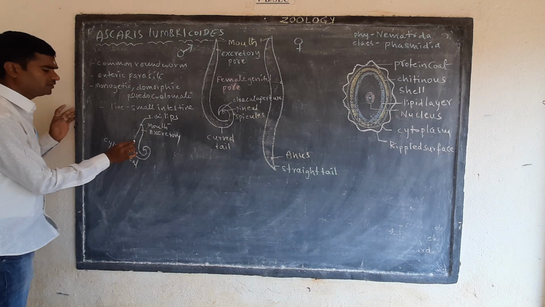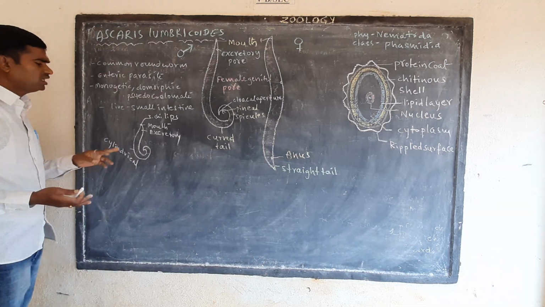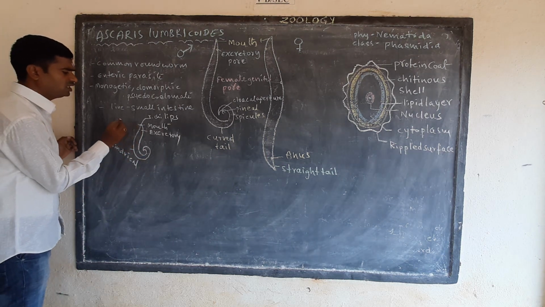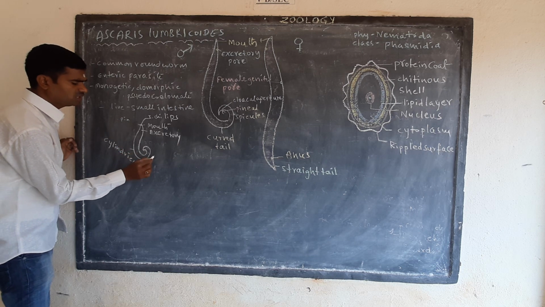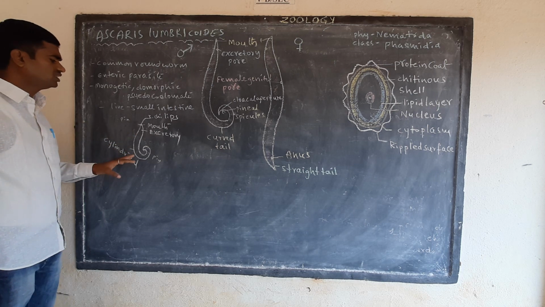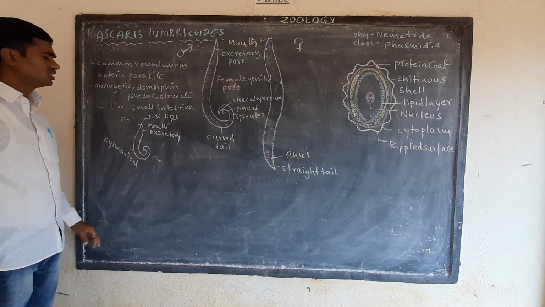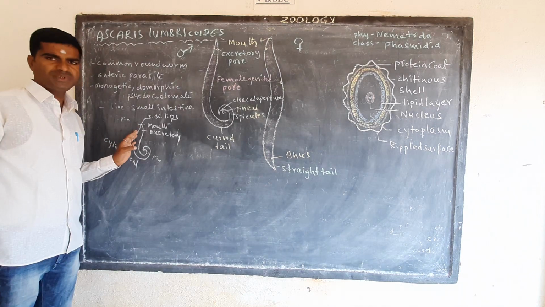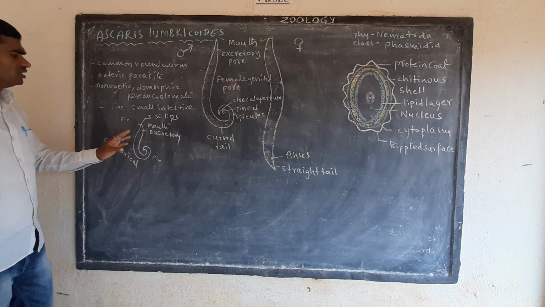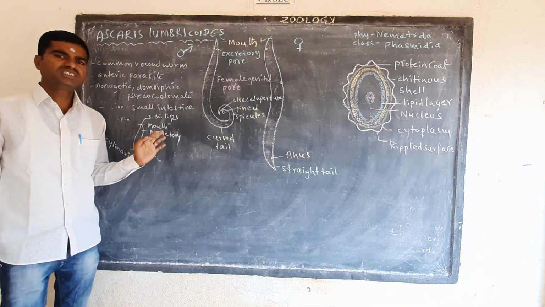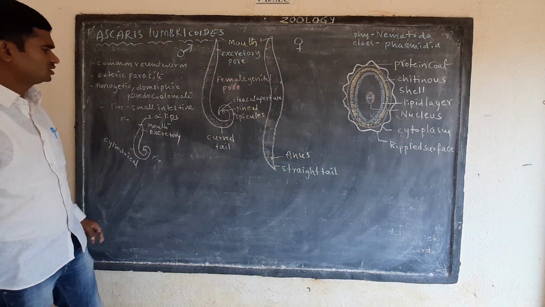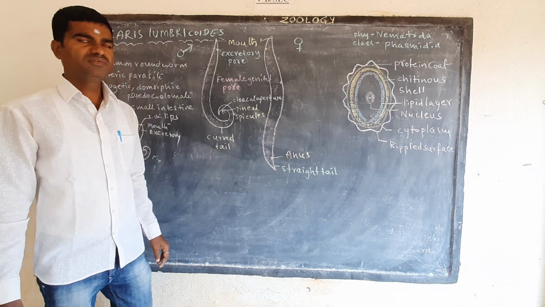The body is a spindle-like or cylindrical structure, with the anterior region pin-like and the posterior also pin-like. This is the structure of Ascaris lumbricoides, and here the sexes are separate. Male and female are separate, that's why it is called a unisexual organism.